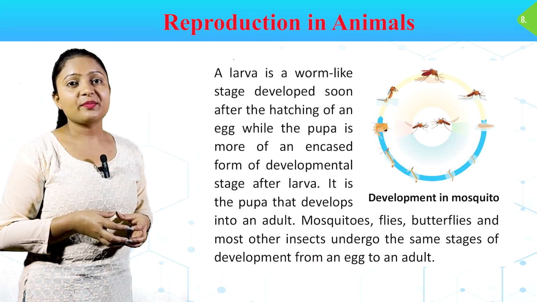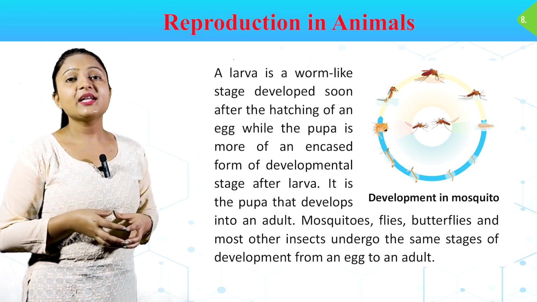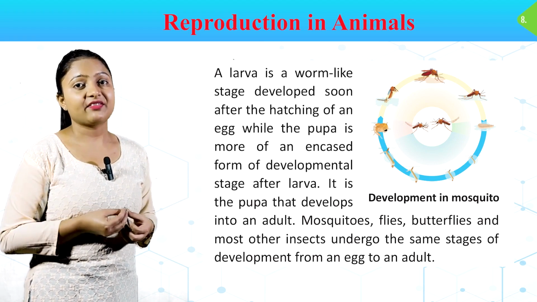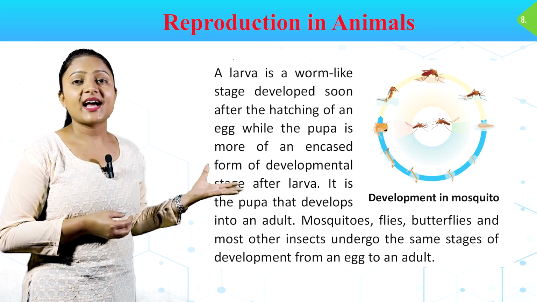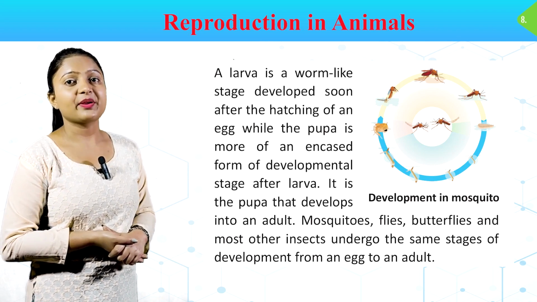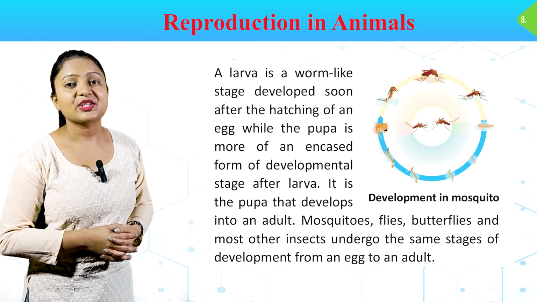A larva is a worm-like stage of development soon after the hatching of an egg, while the pupa is more of an encased form of developmental stage after larva. It is the pupa that develops into an adult. Mosquitoes, flies, butterflies and most other insects undergo the same stages of development from an egg to an adult. In this image, you can see a development in mosquito.